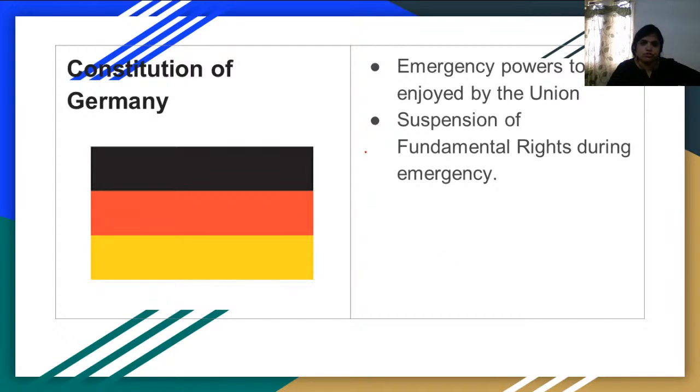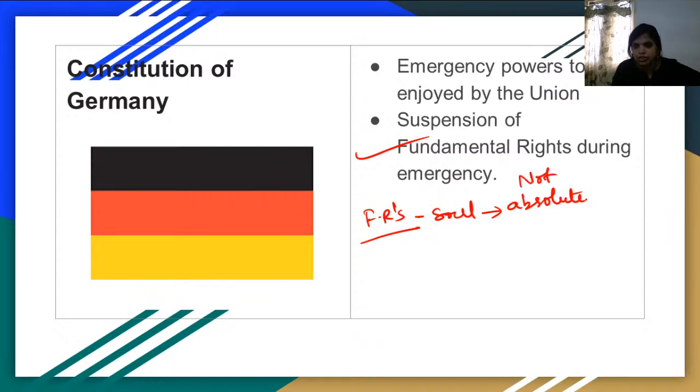From the German constitution, the first and foremost thing is the fundamental rights, which we call the soul of the Indian Constitution. You need to understand that they are not absolute. When I say not absolute, it means they are not 100% available. How can you say they are not absolute? It is because the fundamental rights can be suspended in case of emergency. So when an emergency is declared, automatically by default the fundamental rights would be suspended.